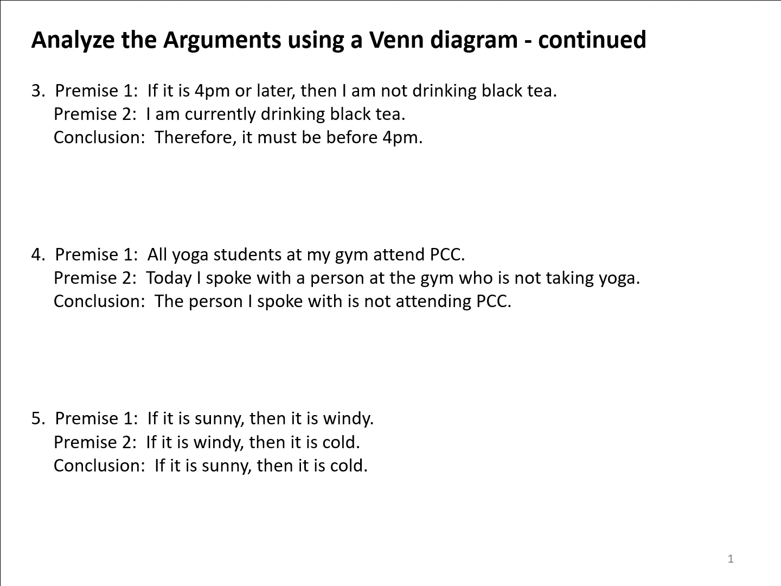Let's look at some more examples where we analyze an argument with a Venn diagram. So I have 3 examples here. They start at problem number 3 just because we had done 2 earlier. Premise 1 is if it is 4 p.m. or later, then I am not drinking black tea. Premise 2 is that I am currently drinking black tea.